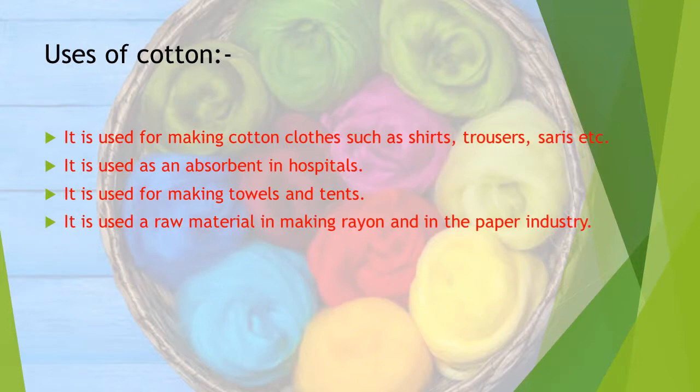Uses of cotton. It is used for making cotton clothes such as shirts, trousers, saris, etc. It is used as an absorbent in hospitals. It is used for making towels and tents. It is used as raw material in making rayon and in the paper industry.